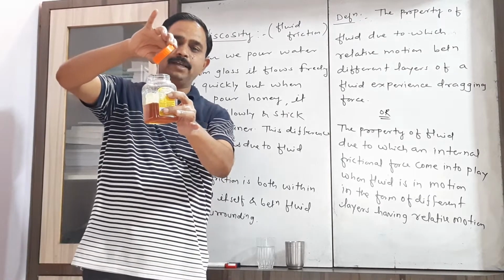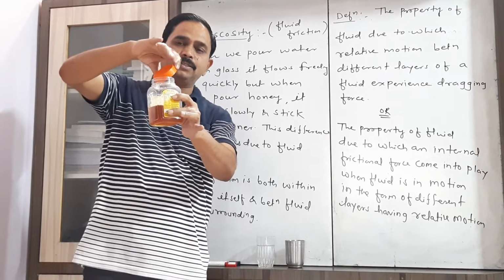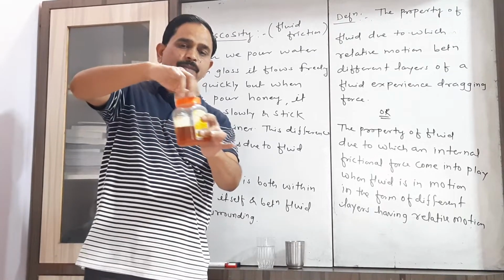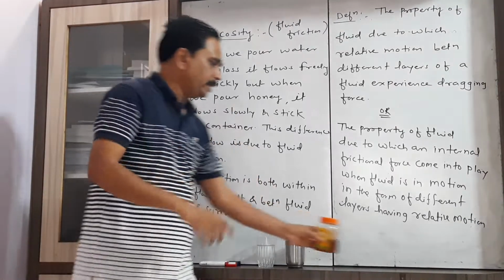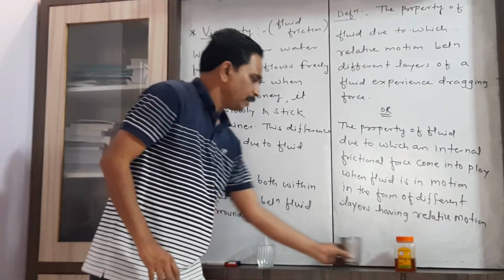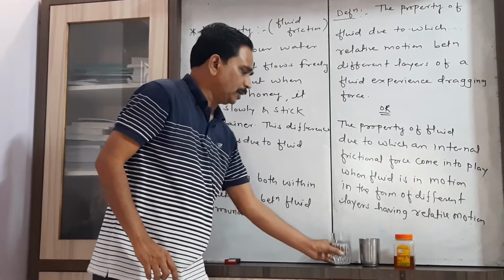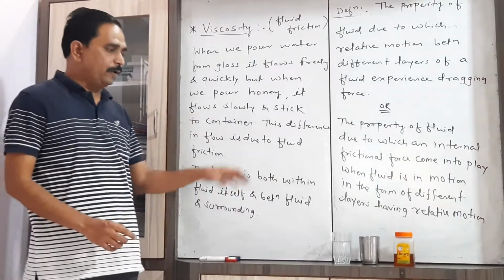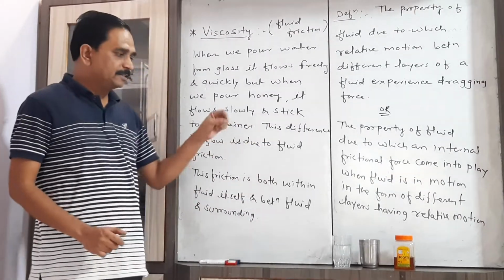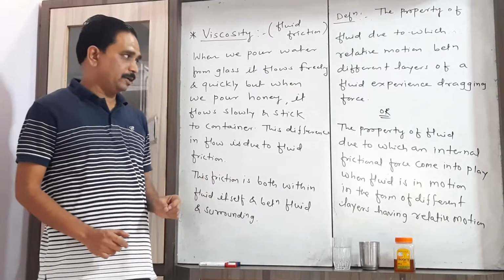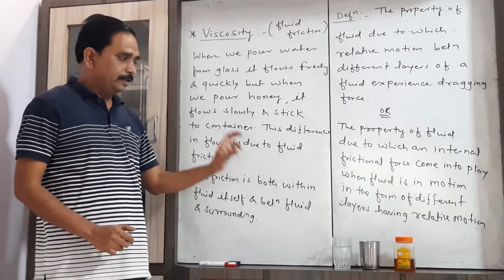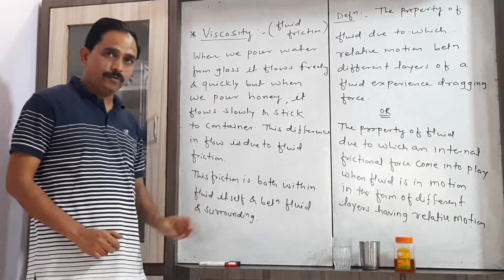So we consider here two examples of fluid: one which flows easily and doesn't stick to the vessel, and the second one, the fluid which flows at a slow rate and sticks to the vessel. So that's why we consider here this important property of fluid.